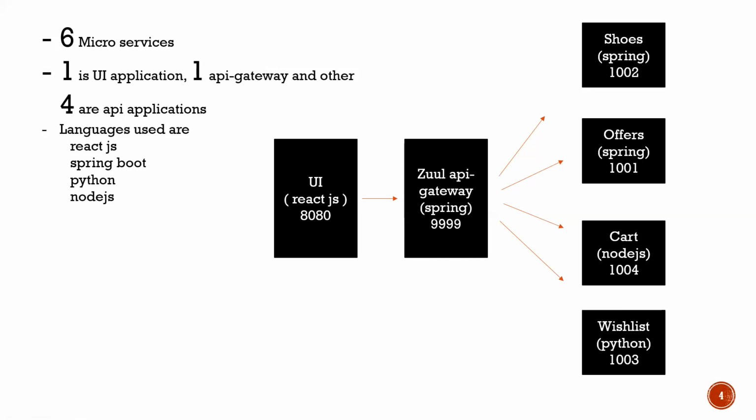Okay, and now the expectation is this. This is a UI that I should be able to see when I deploy my particular UI microservice. I'm not concentrating much on the UI part. I have 4 buttons: Choose, offers, cart, and wish list. When I click on each button, it should trigger its own API microservice, and then I should be able to see a JSON output.